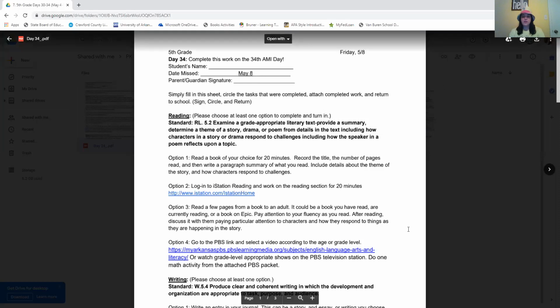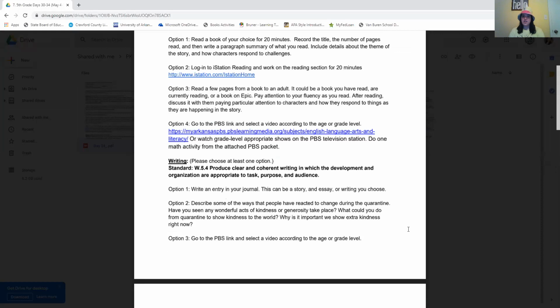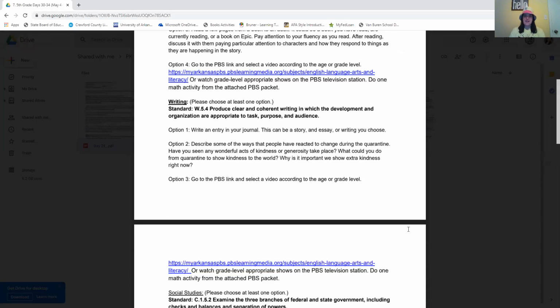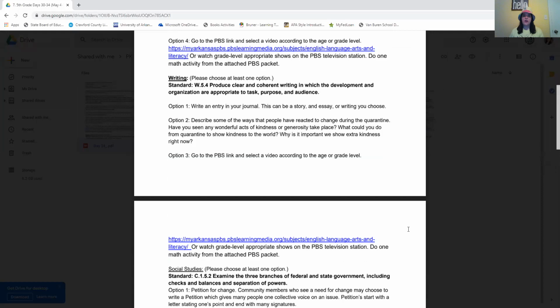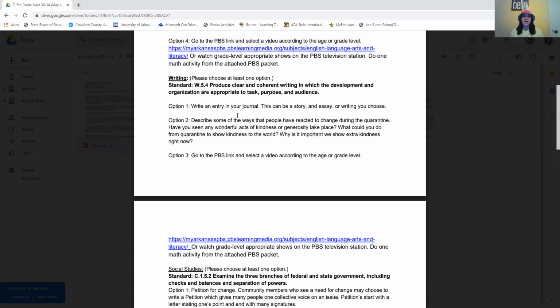So you're going to choose an option for reading, and then after you've chosen your reading option and done it, you're going to choose a writing option for today. So you have a couple of options to choose from. Option 1 says write an entry in your journal. This can be a story, an essay, or any kind of writing that you choose.